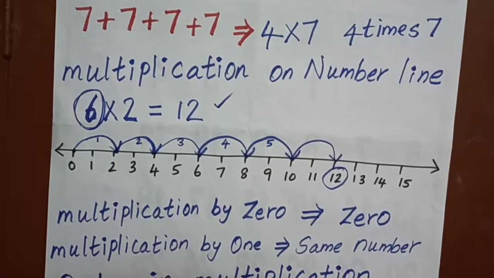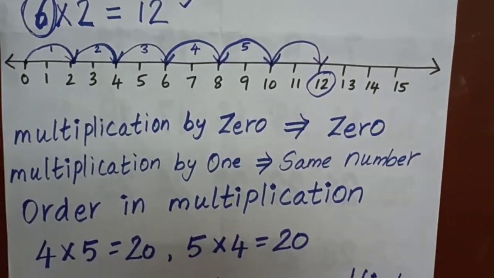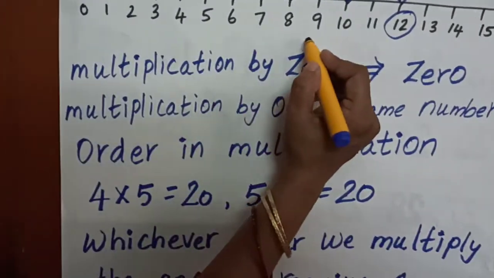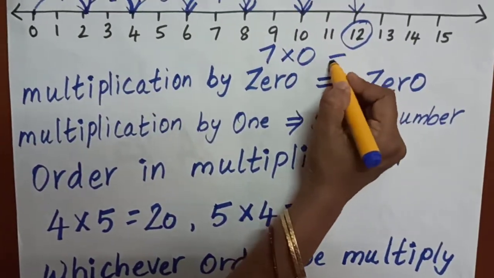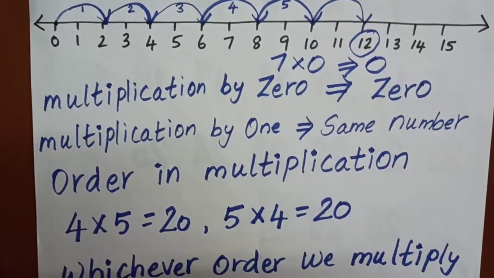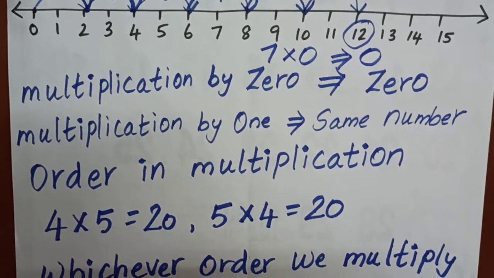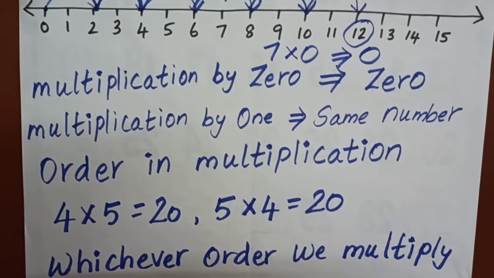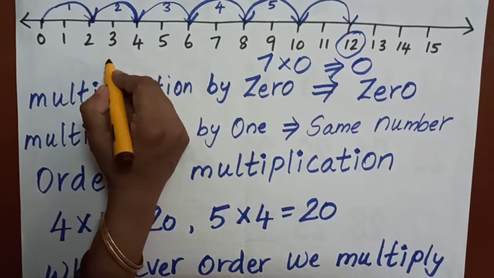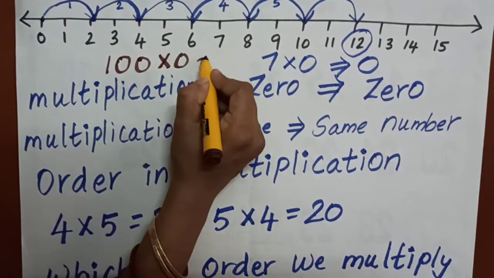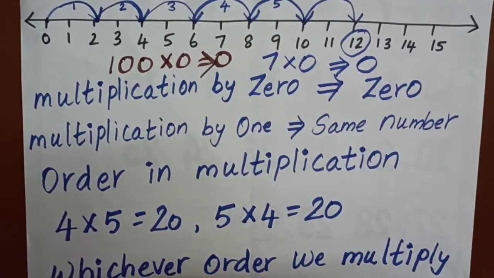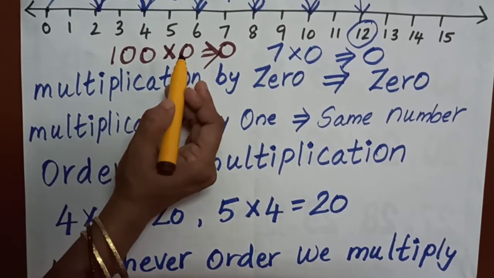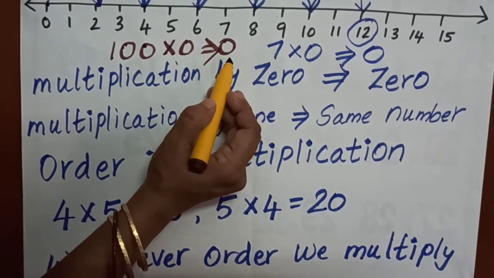Okay, next we will see some important properties of multiplication. When I am multiplying a number with 0, the answer will be 0. For example, 7 into 0, the answer is 0. Whether it is a bigger number or a smaller number, it does not matter. For example, 100 into 0 is also 0. When I am multiplying a number with 0, the answer will definitely be 0.